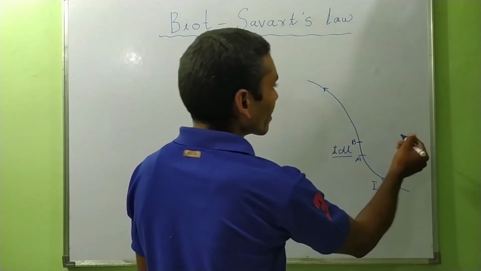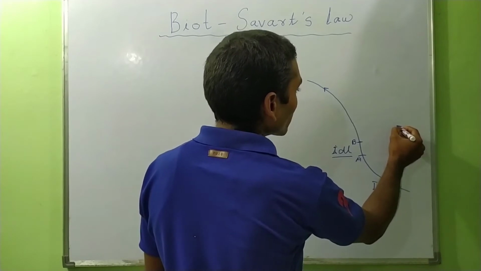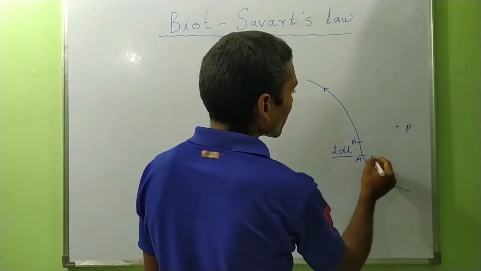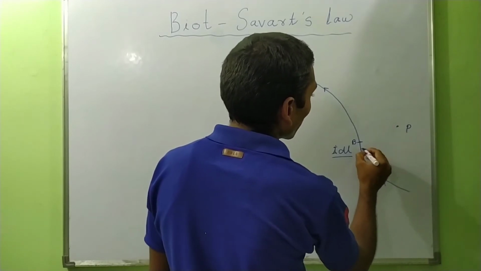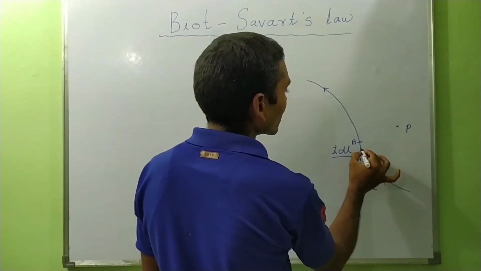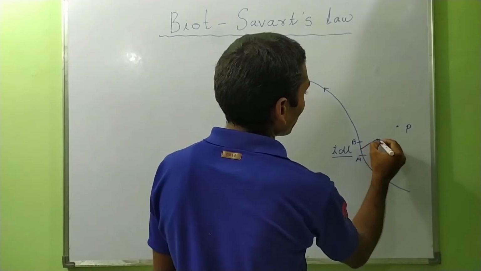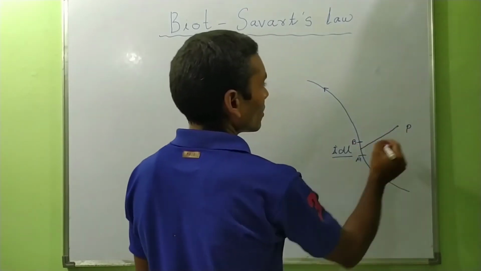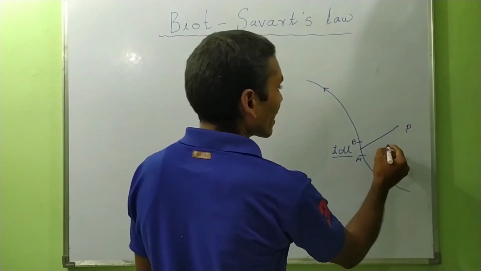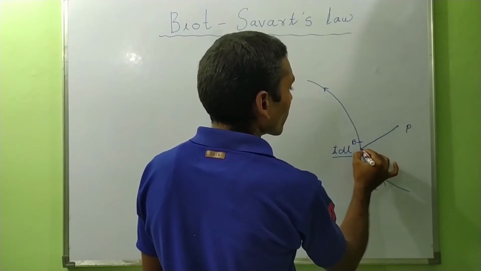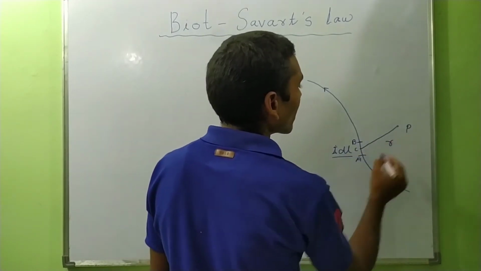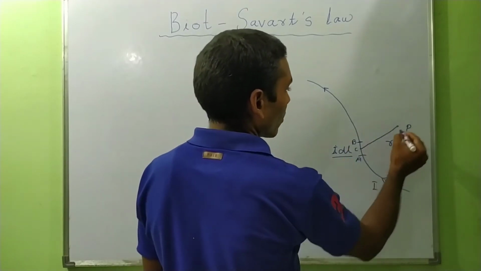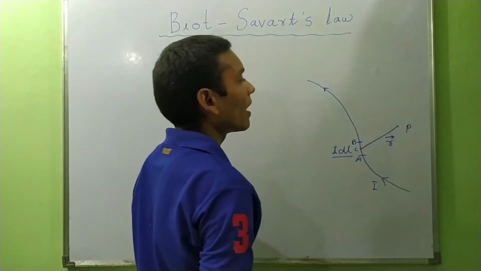Near the conductor they took a point P and joined this point to the midpoint, or center point, of the element dl. Let this be point C. The distance of point P from point C is r, so the position vector of this point will be vector r.